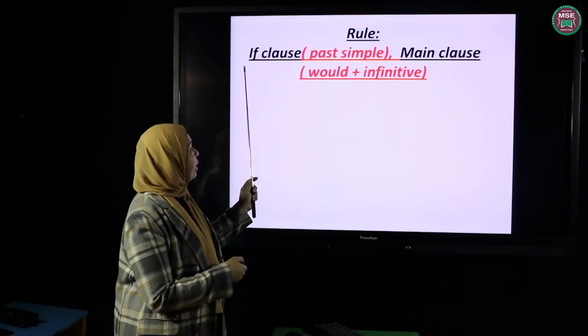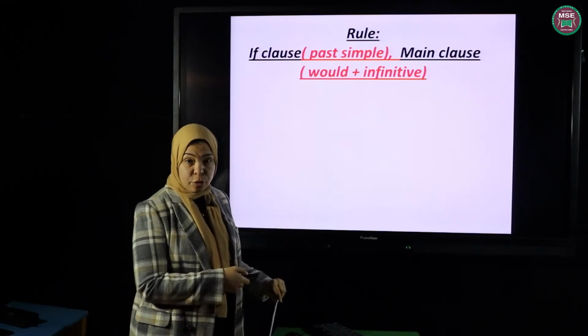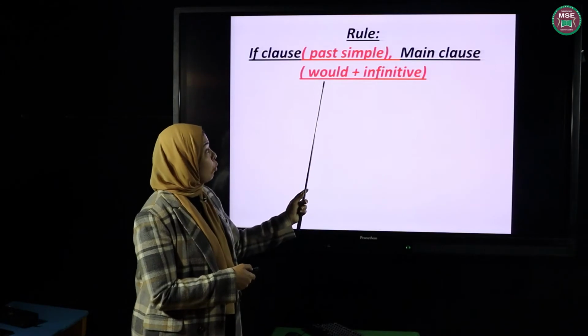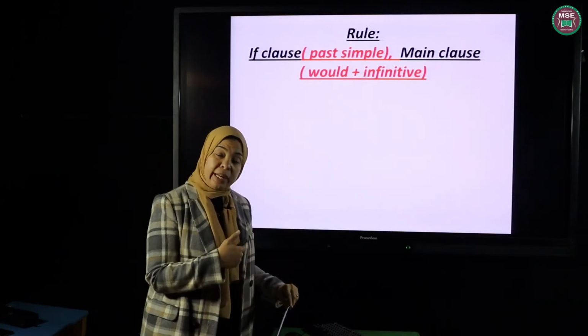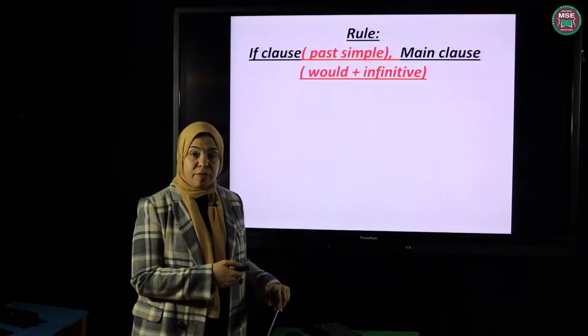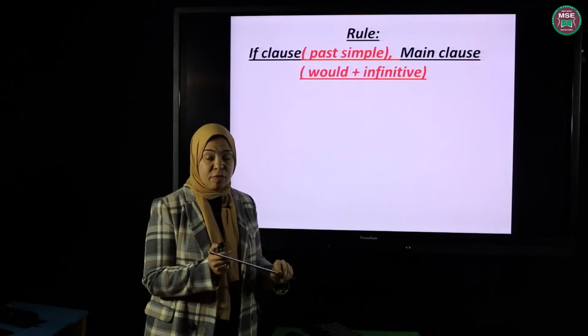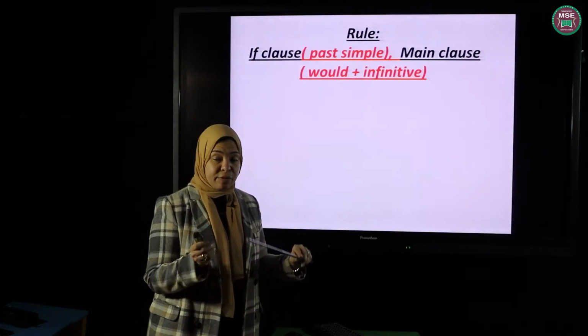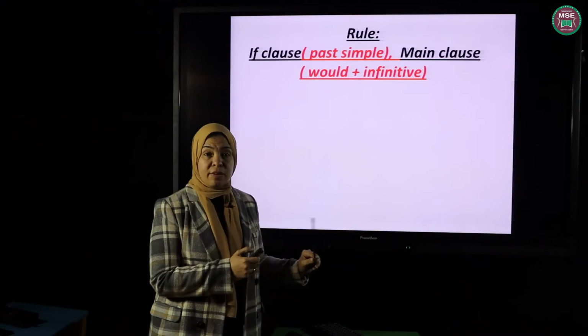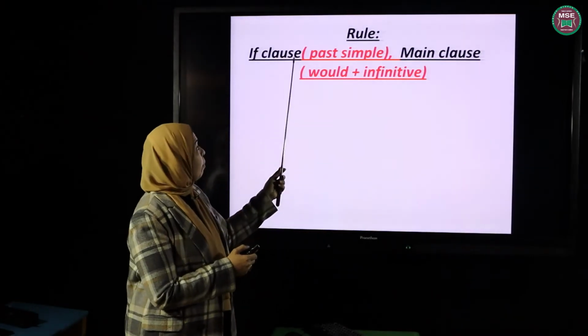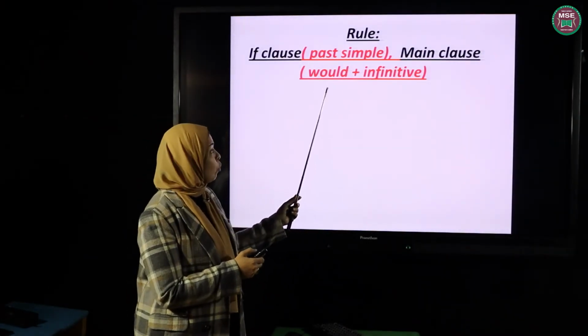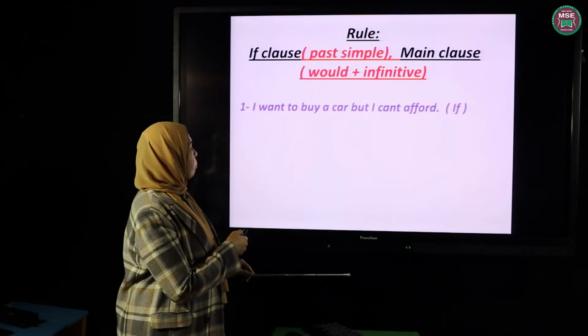This is the rule. The if clause should contain a past verb and the main clause would plus infinitive instead of will in the first type. The first type: if plus a present simple tense in the if clause, and in the main clause will plus infinitive. Second type: past simple tense and would plus infinitive.